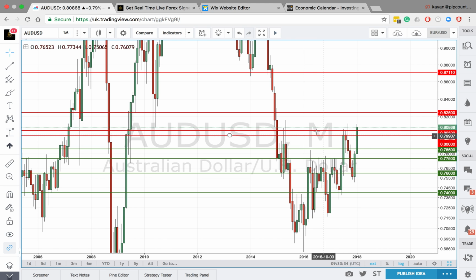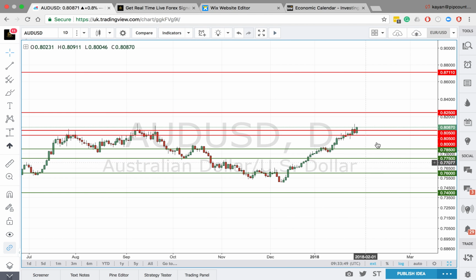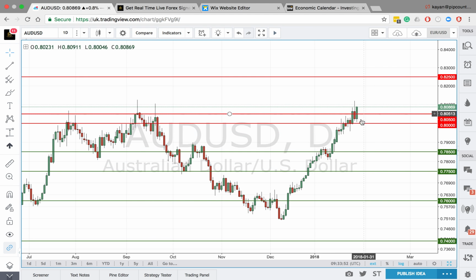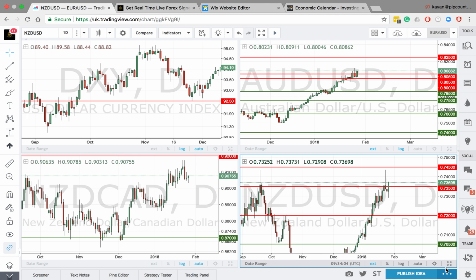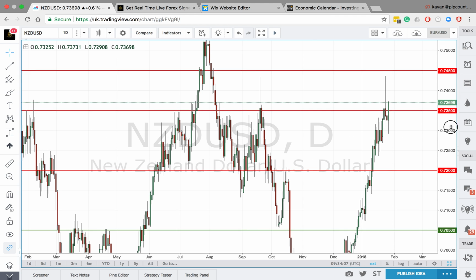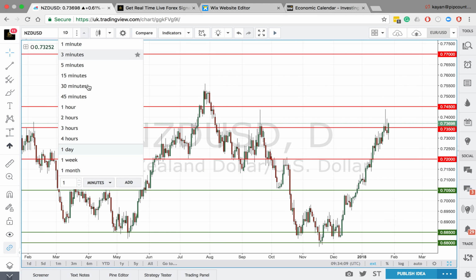the Australian economy. And if we see this again and the central bank starts to come out and say we don't like the Australian dollar being too strong, then we can expect to see what we've seen every time it comes up to this level and the Aussie dollar gets sold off, and this can be a good trade. So we just want to see how the market reacts out of this area. If we do get rejected, we come back down to 0.800, then we know that the sellers are still here and we know the Aussie dollar can't get above this level, and then we can potentially take a sell back down to 0.78500.